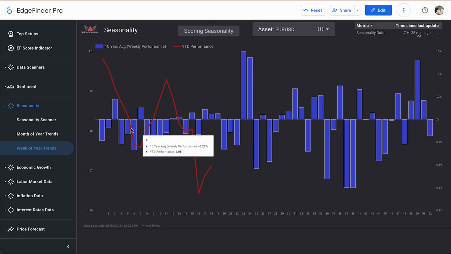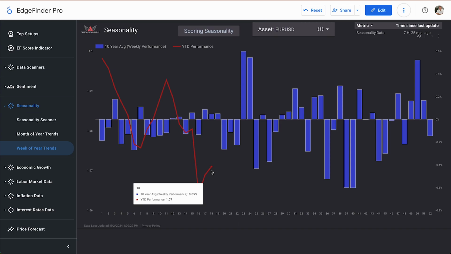Each blue bar represents a 10-year average weekly performance and a percentage that either traded higher or lower during that week. As we follow the year-to-date performance, we can see what weeks lined up with what it typically does on average and what weeks look different.